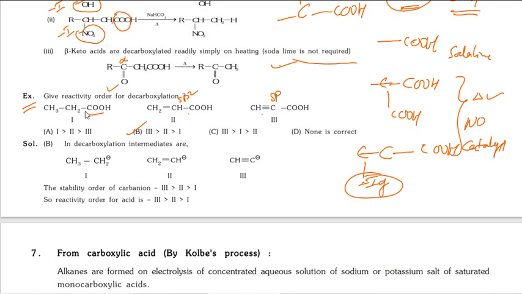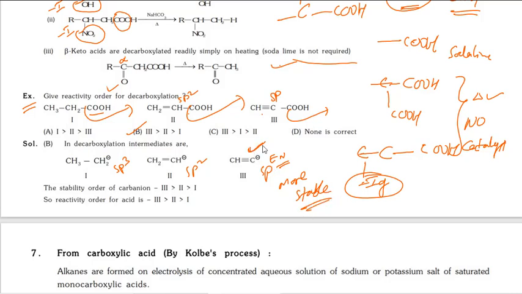So after removing this COOH, it is forming a carbanion. It is an sp hybridized carbon, sp2, sp3. Of course, all are carbons only, but sp hybridized carbon has more electronegativity. A more electronegative atom with negative charge is more stable. Okay, that means this process takes place easily. That's why it is undergoing fast reaction.